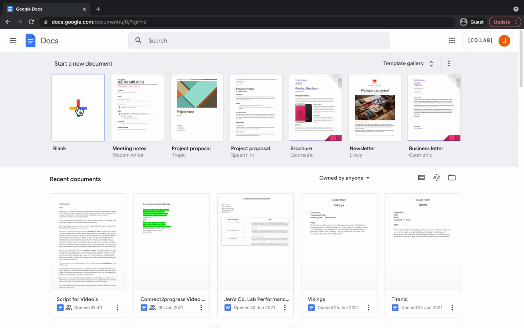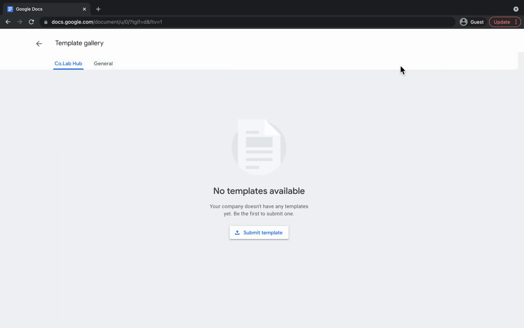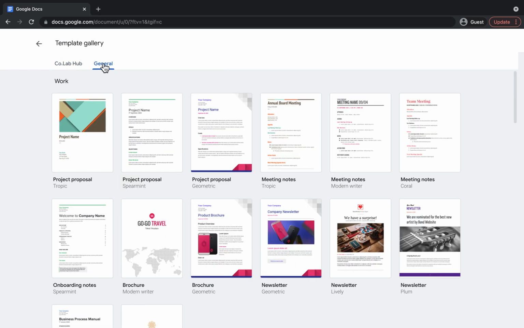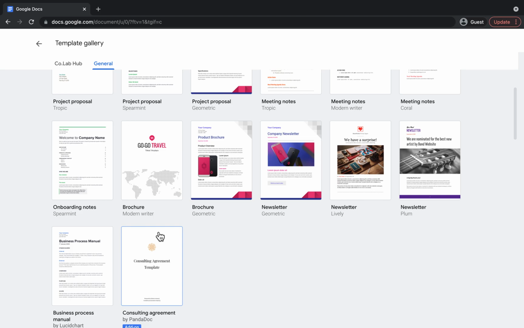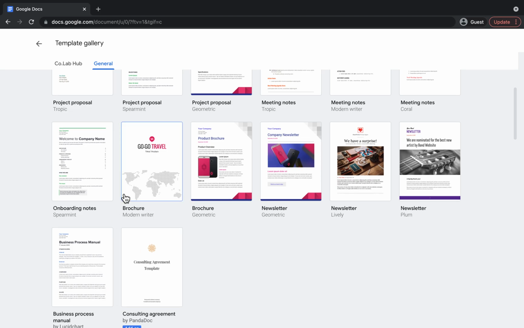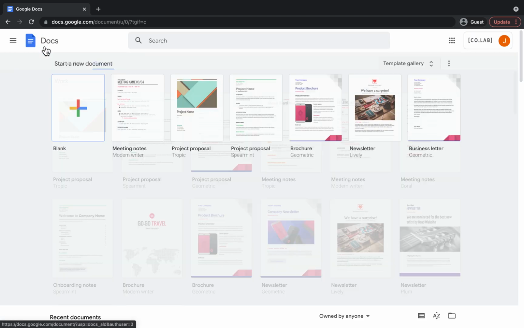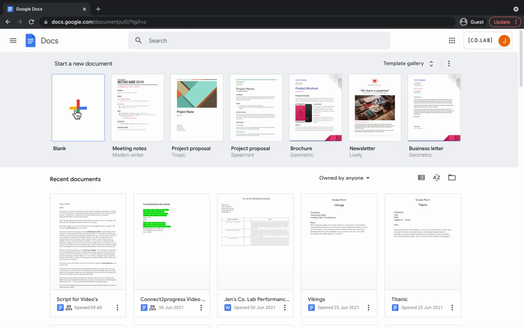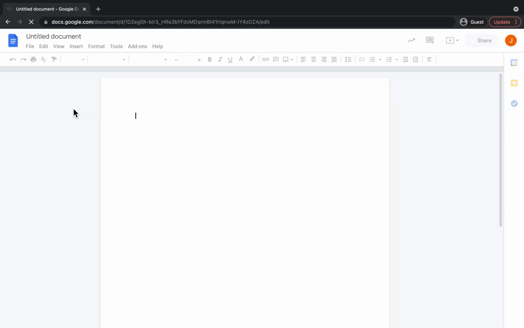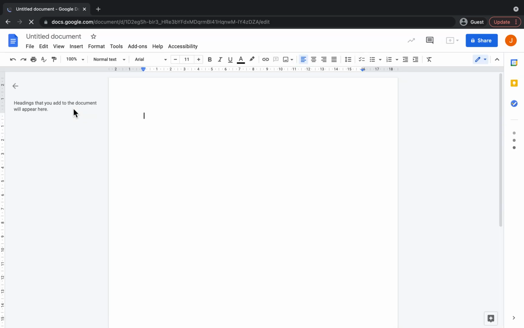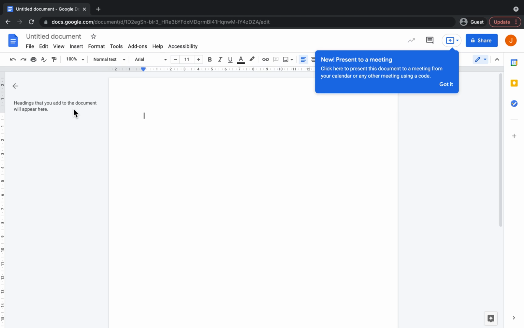So you can click on blank if you want to, and then there's also a template gallery as well. So let's have a quick look at that. So here we are, I've clicked on general and there's lots of different templates there. So you've got templates for meeting notes, newsletters, business process manuals, onboarding notes, you've got everything there, you've got brochures as well, proposals. But for now, I am going to just click on blank document. So once you've clicked on blank document, that's you now got your Google Docs open.